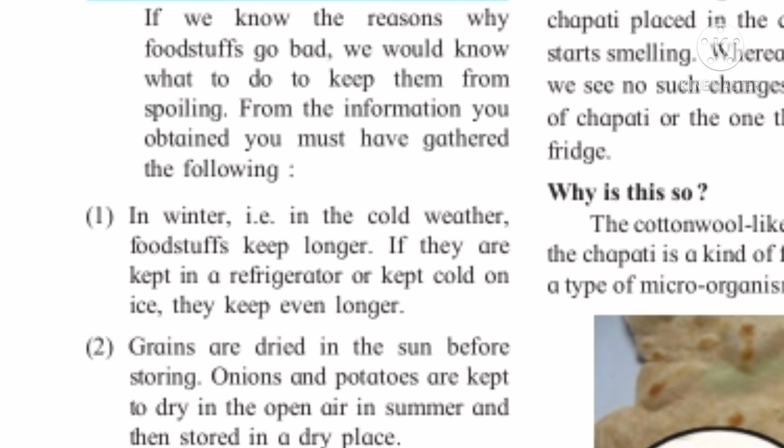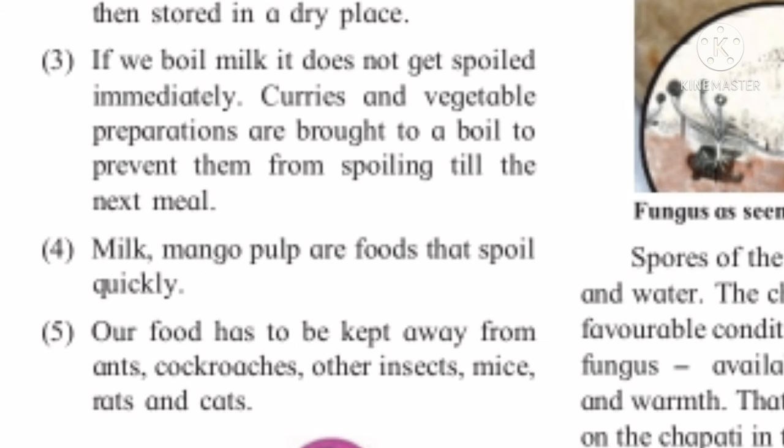Onions and potatoes are also kept to dry in open air in summer and then stored in a dark place. Then we boil milk and curries again and again. Curries and vegetable preparations are brought to a boil to prevent them from spoiling till the next meal. Milk and mango pulp are the foods that spoil quickly. Our food has to be kept away from ants, cockroaches and other insects, mice, rats and cats.